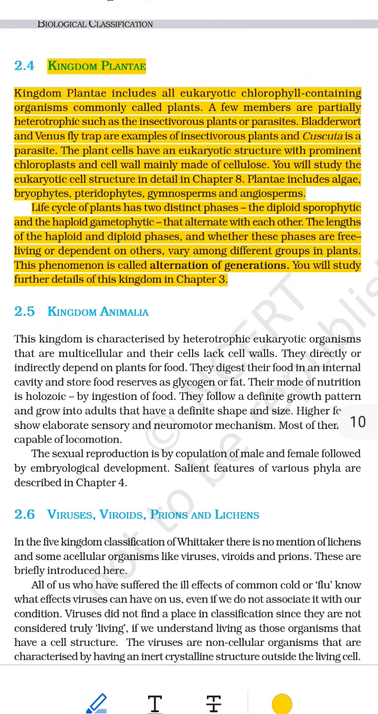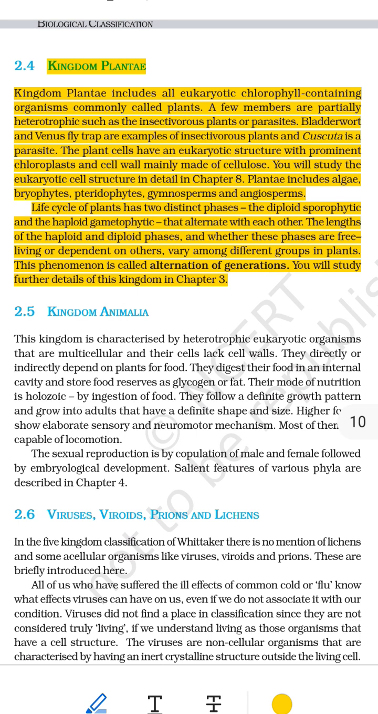Sure. Here's a great, deepest, and fully detailed summary of the entire passage about Kingdom Plantae, explained in the simplest and clearest way, while still covering every important point thoroughly. Kingdom Plantae, deepest detail summary in simplest words.